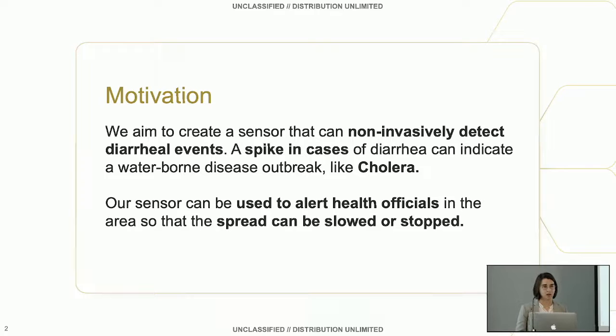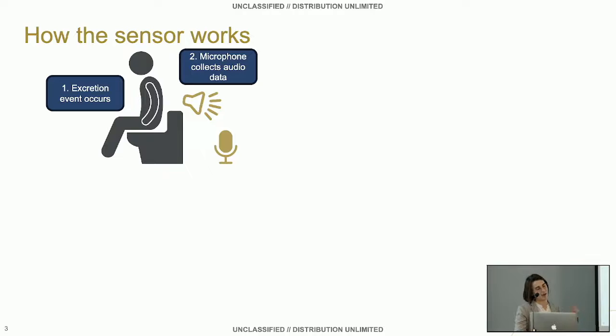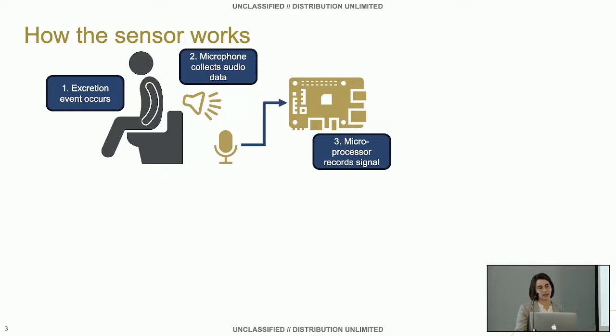So the goal here was to create a sensor that we could deploy to areas that may not have immediate access to health officials and be able to alert them and slow that spread, hopefully even stop it. So the way that the sensor would work, an event would occur on a toilet or a latrine. We have a microphone that would be listening and connected to a microprocessor such as a Raspberry Pi.